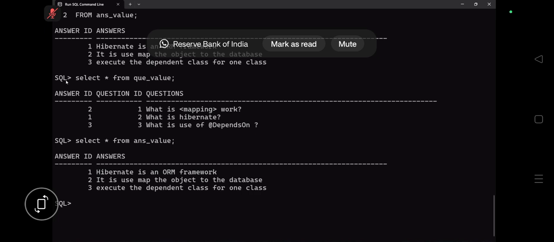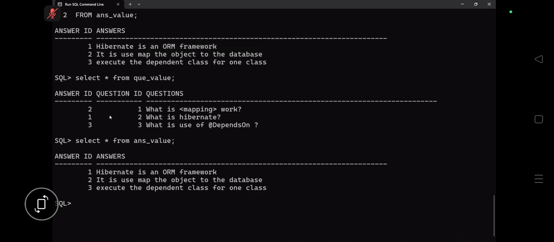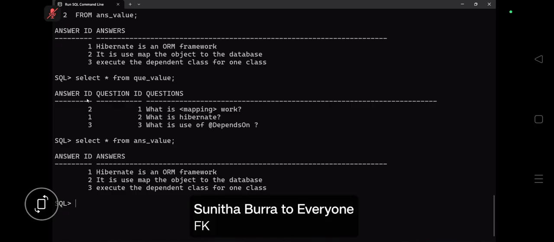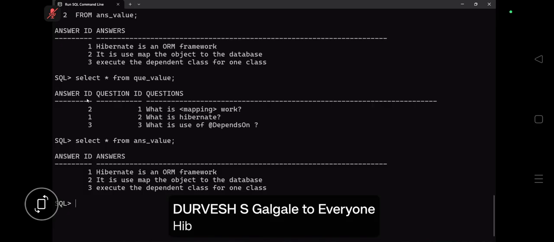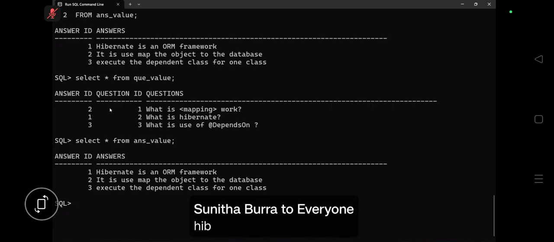वो तो मेरा है, वो तुम लोग है। Now tell me guys, answer ID. This answer ID is what? Chalo, chalo, fast. Give me the answer. This answer ID is what? Foreign key. Okay, who will create this foreign key? When Hibernate will create the foreign key? When you write the annotation, what, guys? 1 to 1. Here, do you see any foreign key right now?